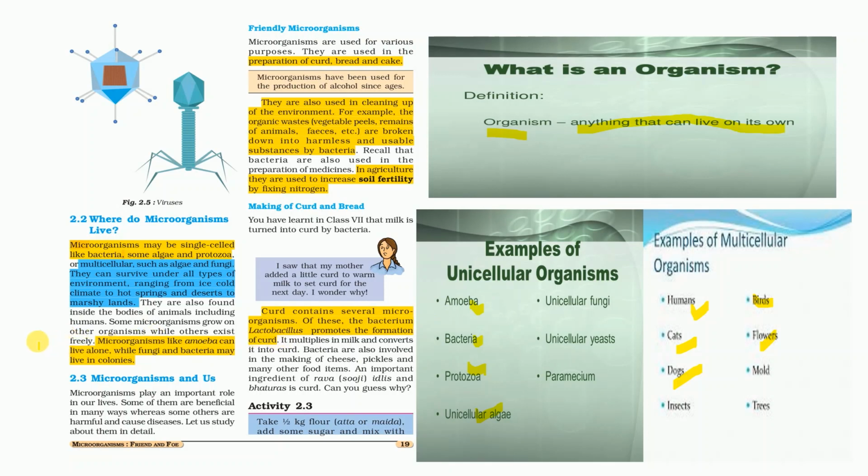Microorganisms like amoeba can live alone, meaning they can live as a single organism, while fungi and bacteria may live in colonies, meaning they require a family to live.